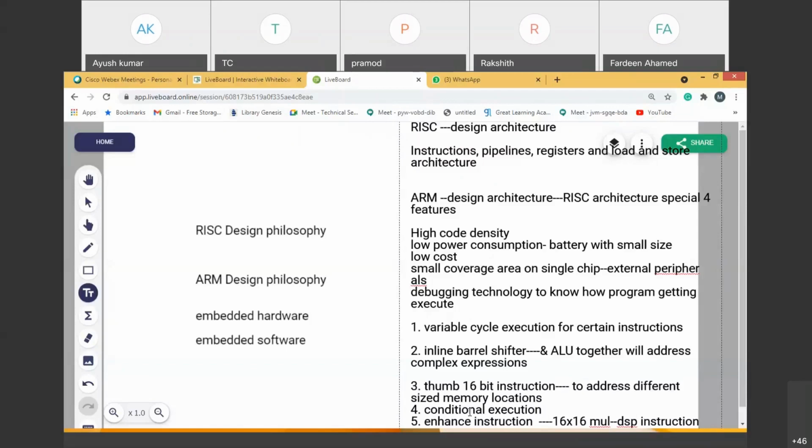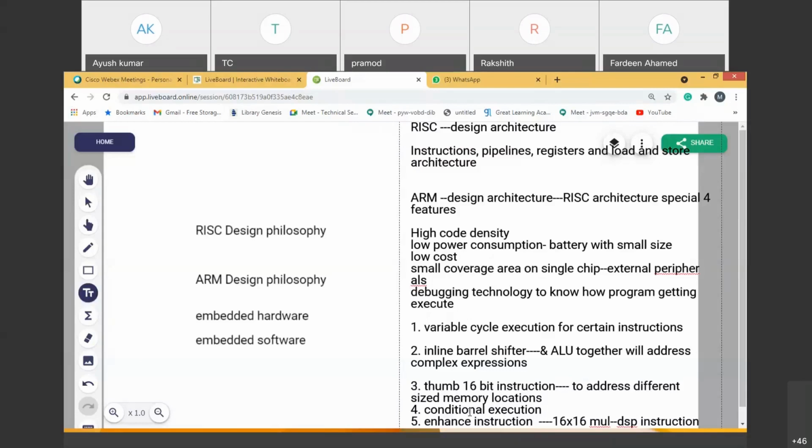An embedded system is a system which does a particular task. In the last class, I showed the functional block diagram in which the ARM processor was there, along with some controllers and some peripherals. I mentioned the memory controller and interrupt controller, and peripherals like counters, timers and the Ethernet block.